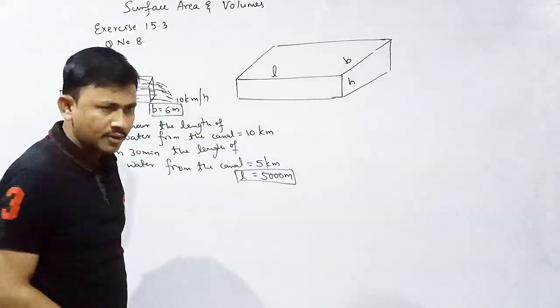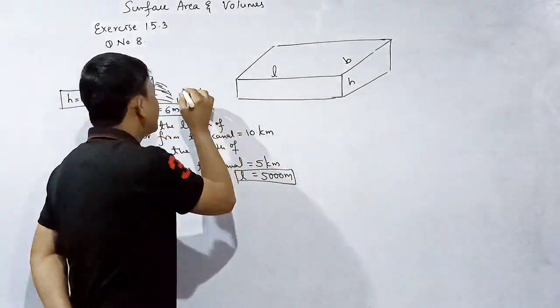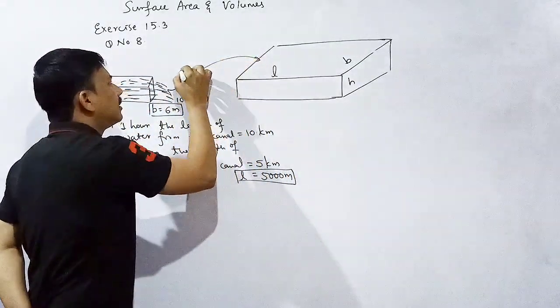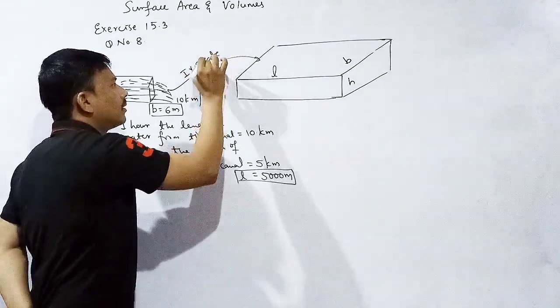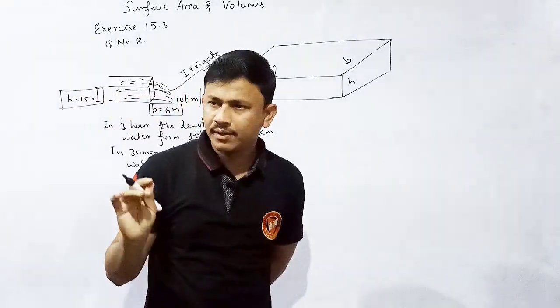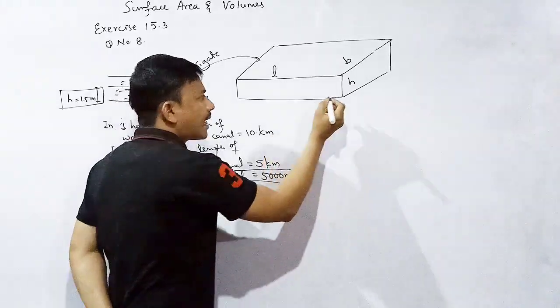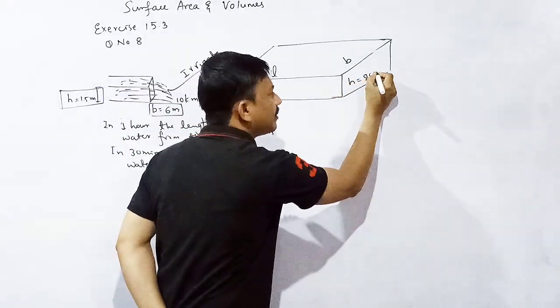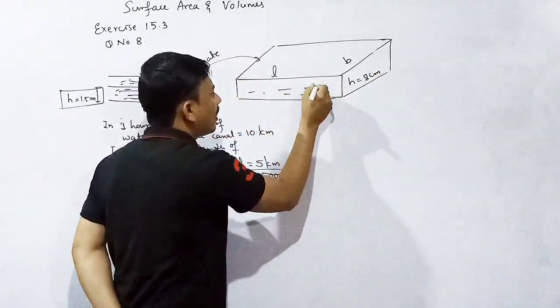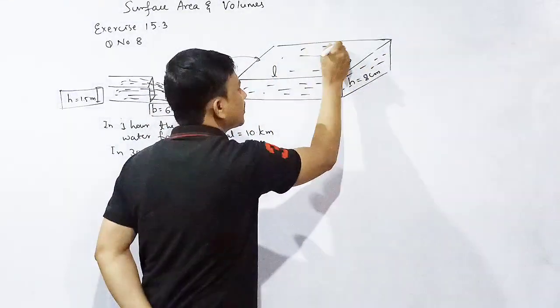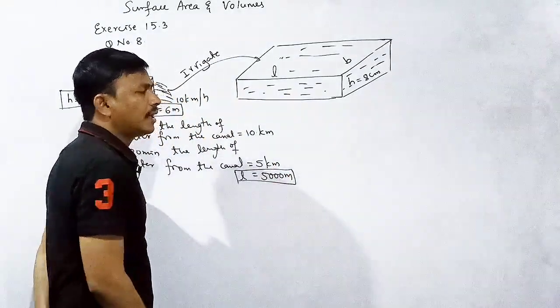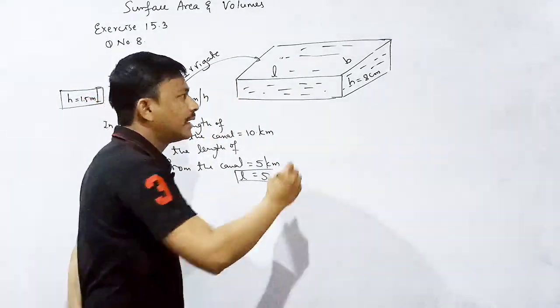Correct? What is the height of standing water? Since we are using the water to irrigate our land, 8 centimeter is the standing water. Complete field. Correct?